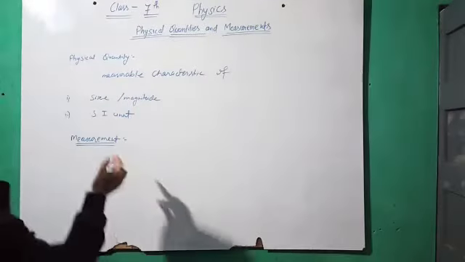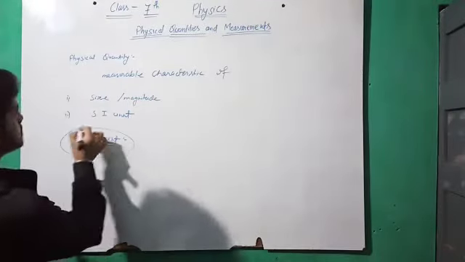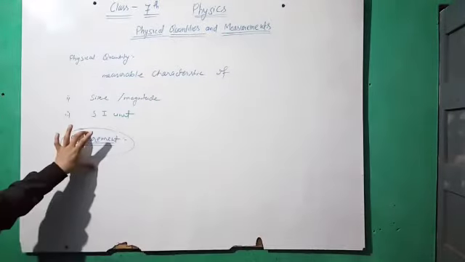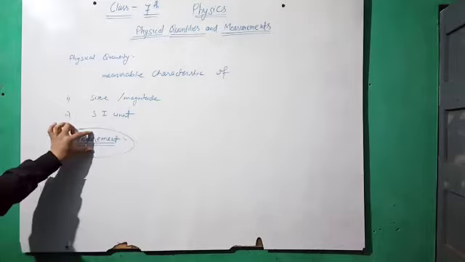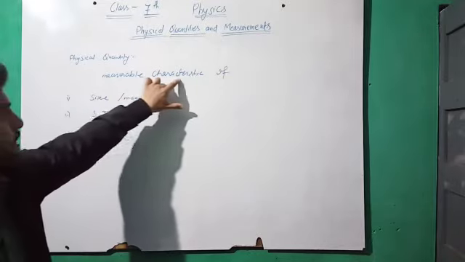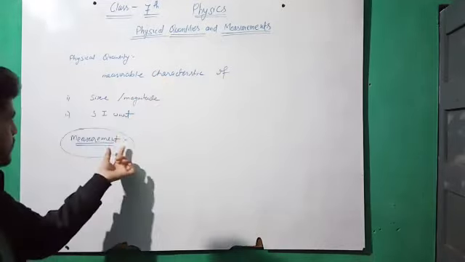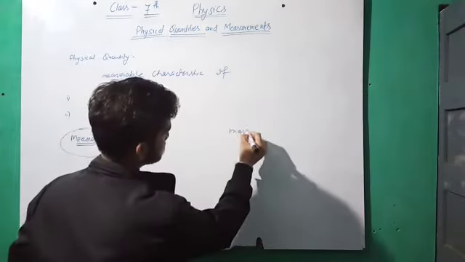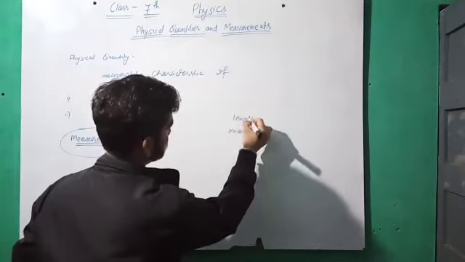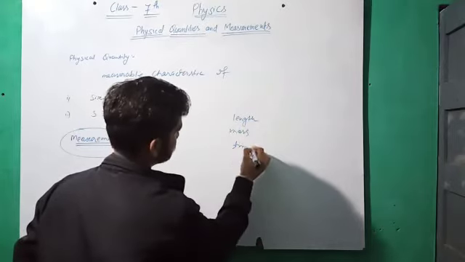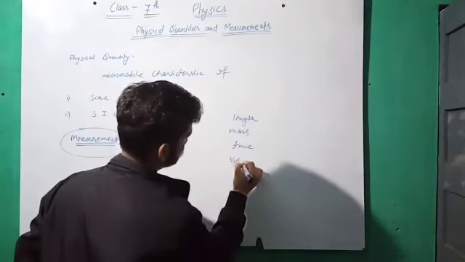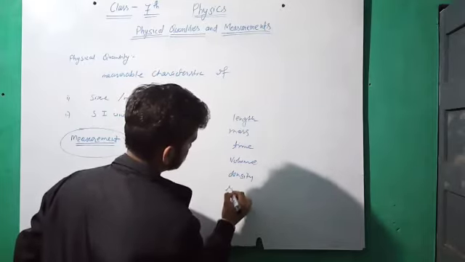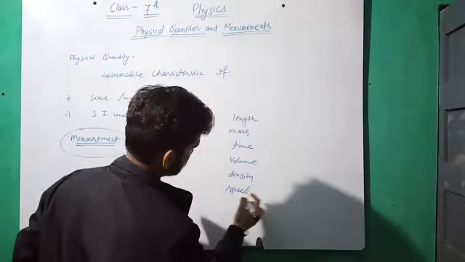So what is measurement? Measurement is the process of quantifying these measurable characteristics, or comparing these measurable characteristics, like mass, length, time, volume, density, speed, and etc.